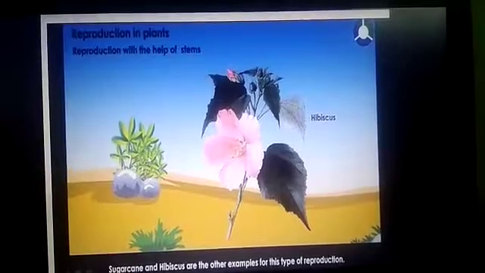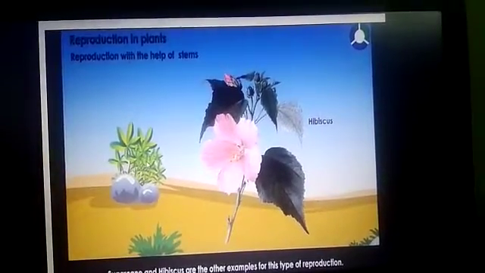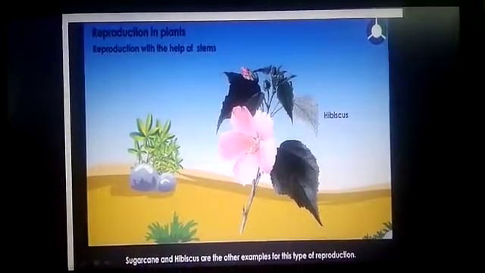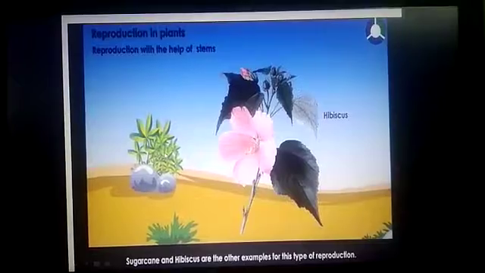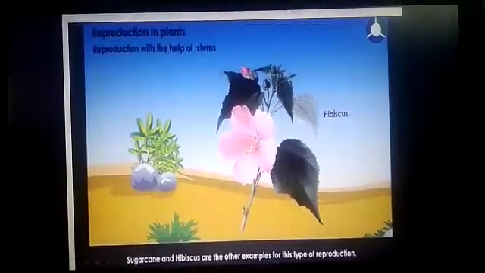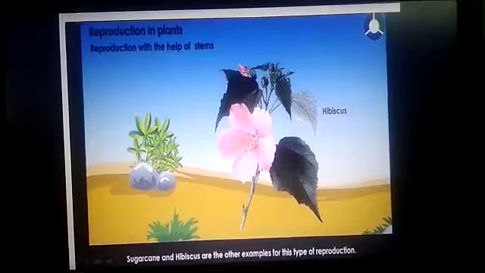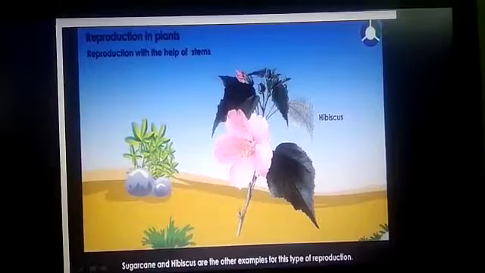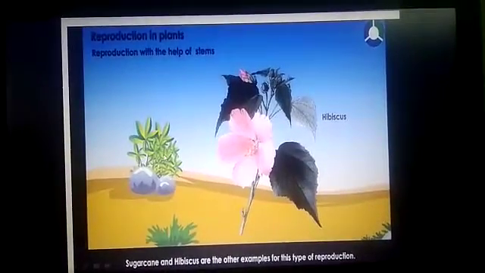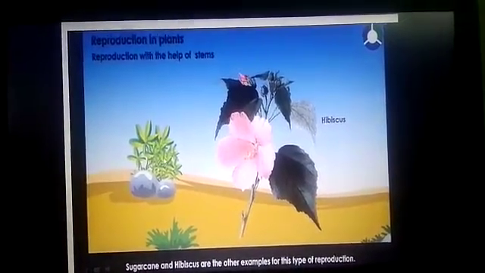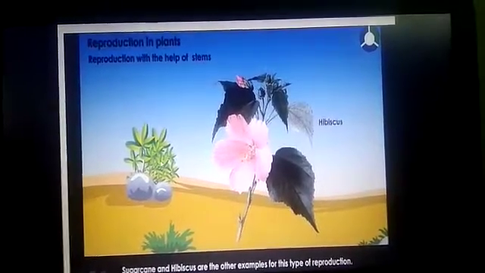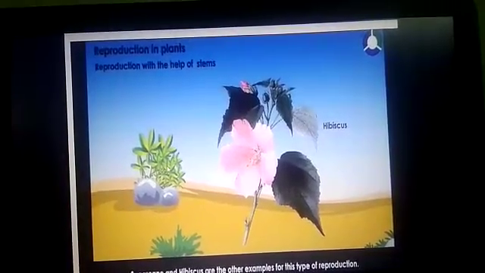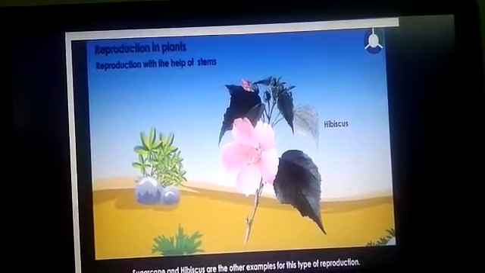In your previous classes, reproduction, a simple definition, is producing the young ones of their own type, isn't it children? All living organisms produce individuals of their own kind for the survival of their species. This is called reproduction. Yes or no children? Reproduction means producing the young ones of the same kind.